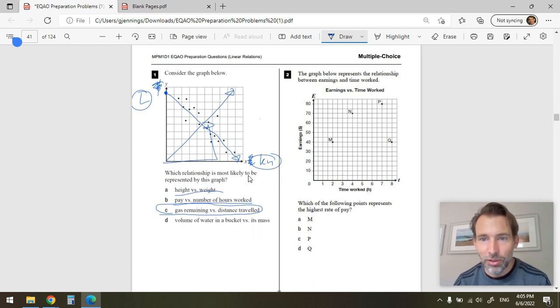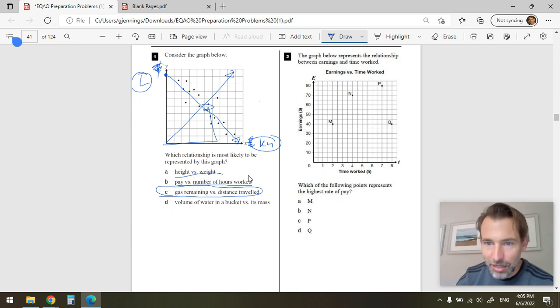Number 2, the graph below represents the relationship between earnings and time worked. So there are 4 different people. This is the amount of money they made, and this is the amount of time they've worked. Just by looking at this, I can tell that M has the steepest slope, steeper even than N. They worked 2 hours, M, and earned $40. So this is $20 per hour at M. N, on the other hand, made $70 but worked for 4 hours. So how much money per hour is that?